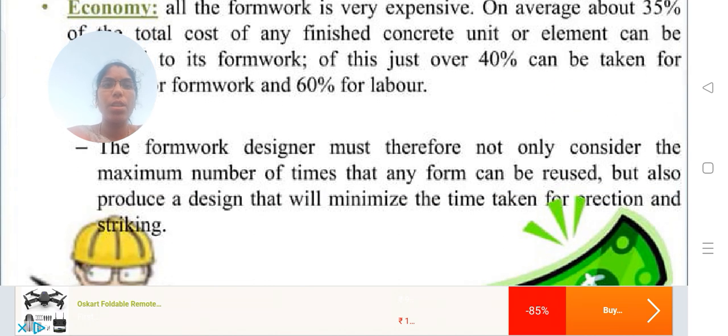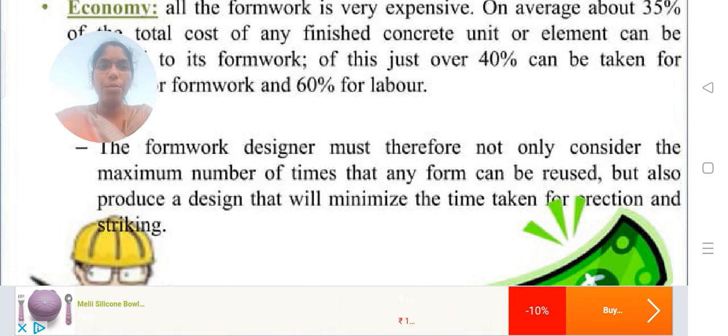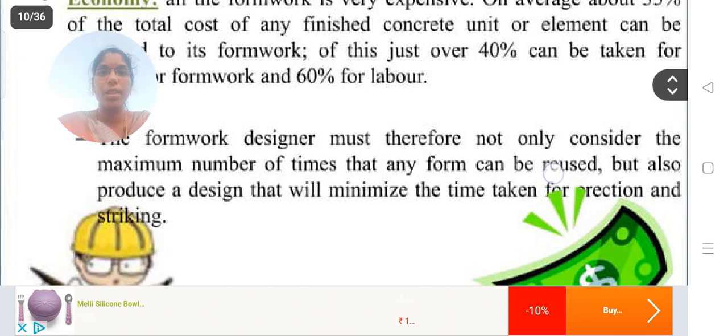So the formwork designer must therefore not only consider the maximum number of times that any form can be reused, but also produce a design that will minimize the time taken for erection and striking of the materials.